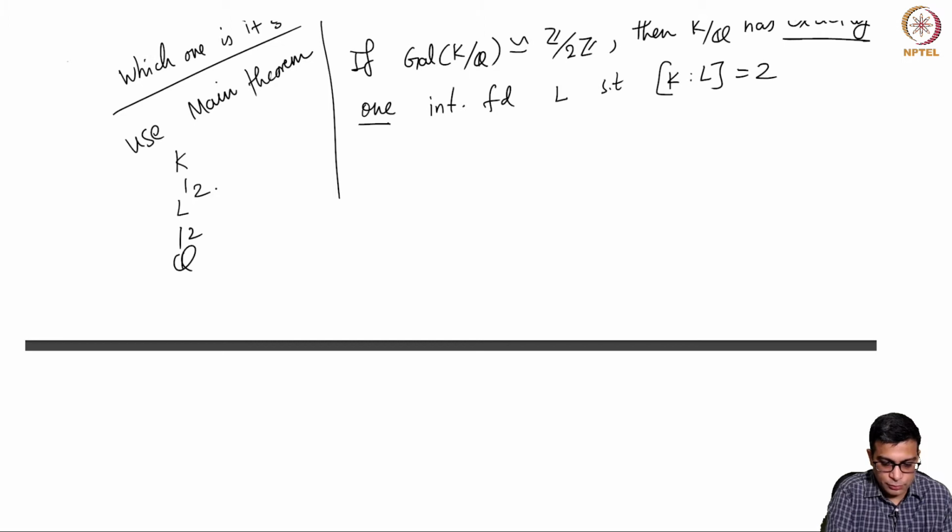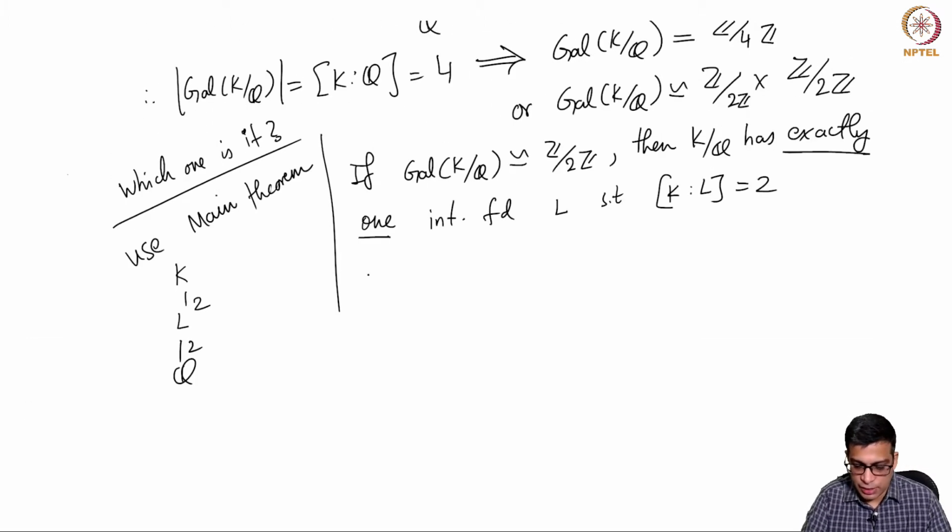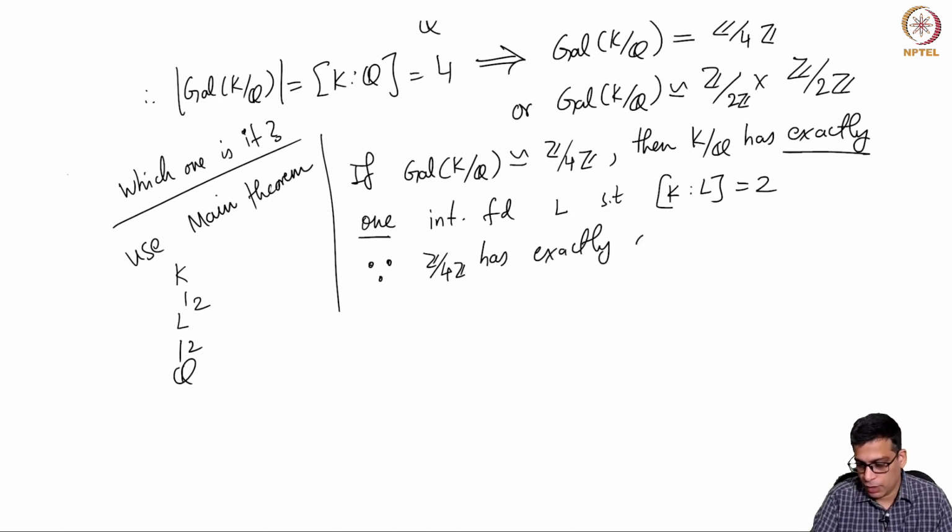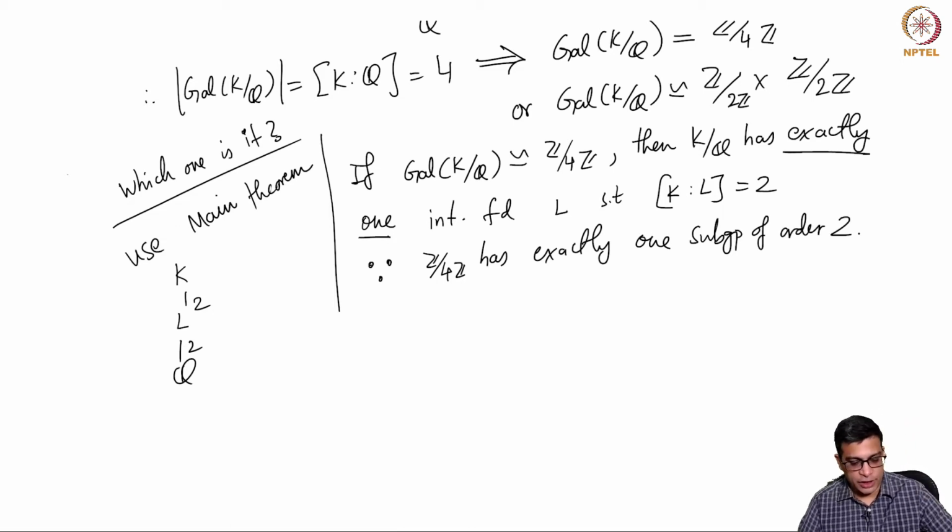Why is this? This is because Z mod 4Z has exactly one subgroup of order 2. So any intermediate field with degree 2 corresponds to a subgroup of order 2, of which there is exactly 1.